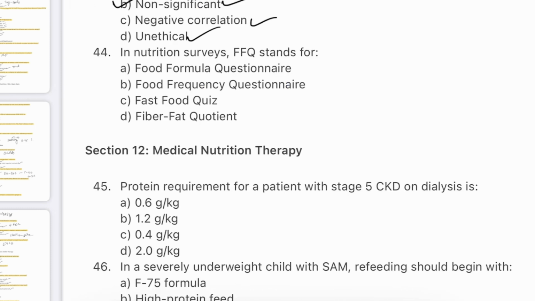Question number 44. In a nutrition survey, FFQ stands for food formula questionnaire, food frequency questionnaire, fast food quiz, or fiber fat creatine? The answer will be food frequency questionnaire.